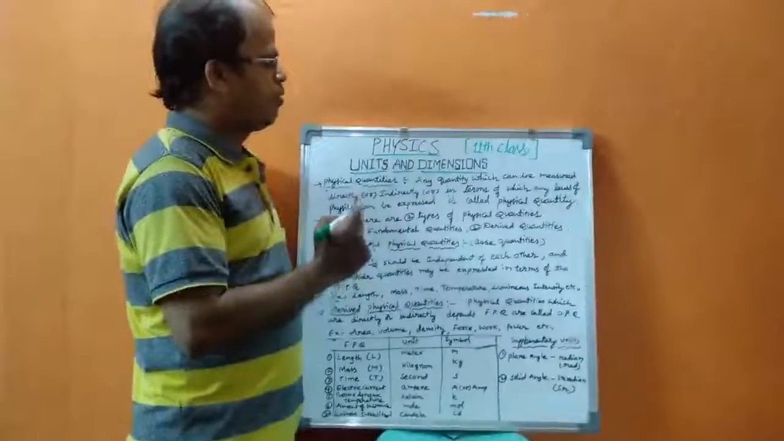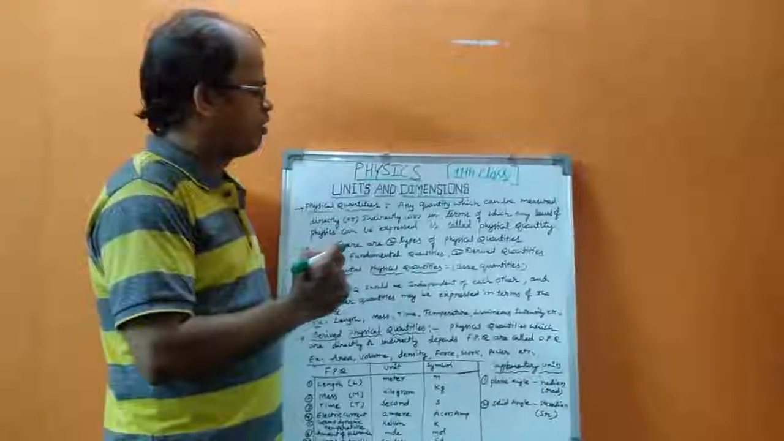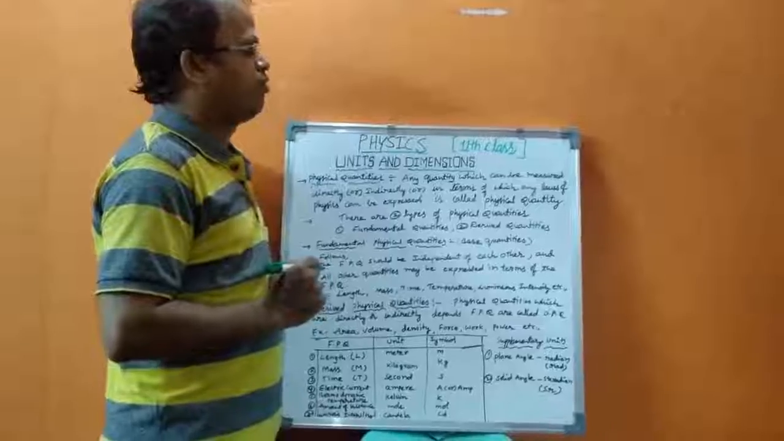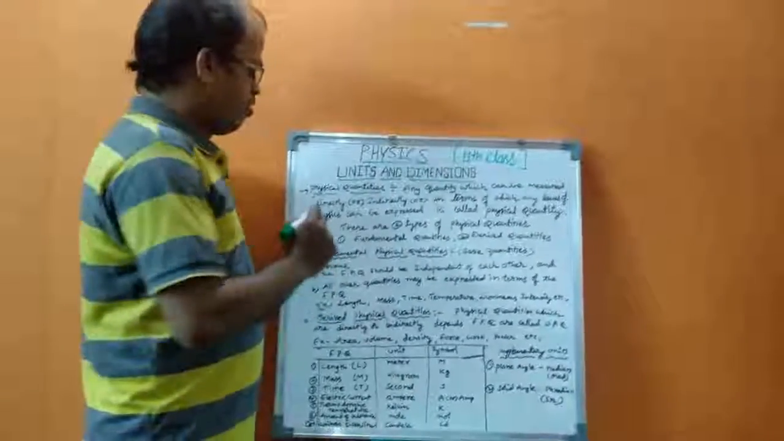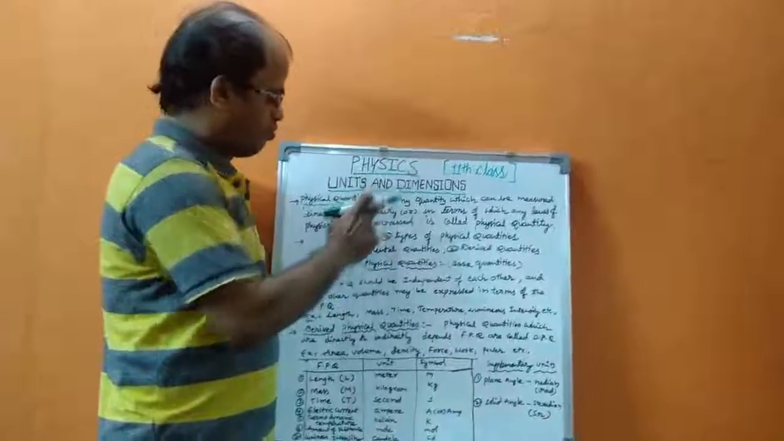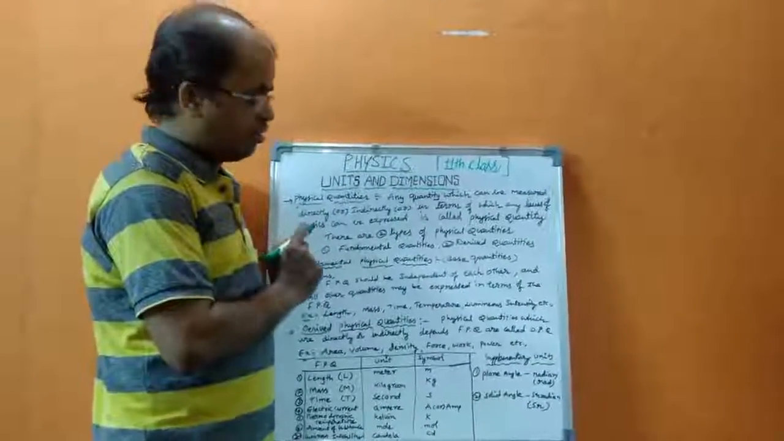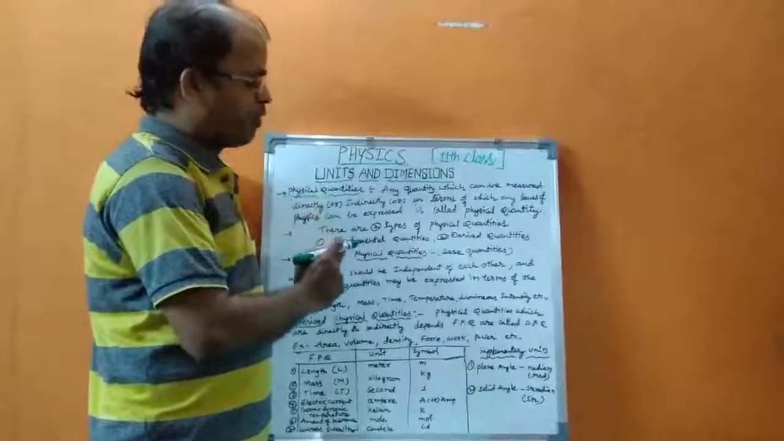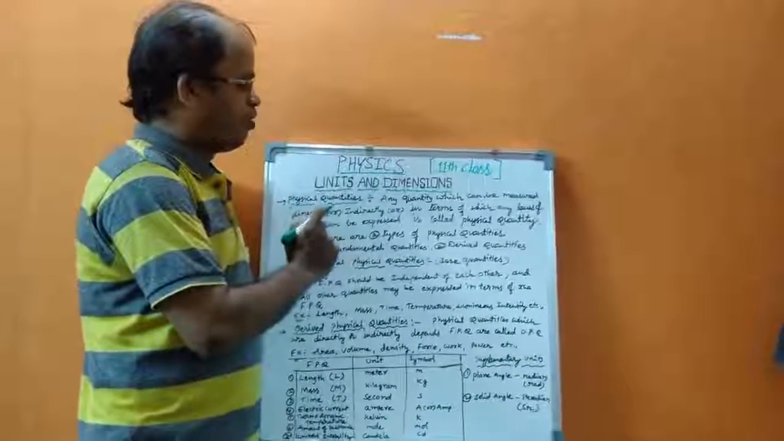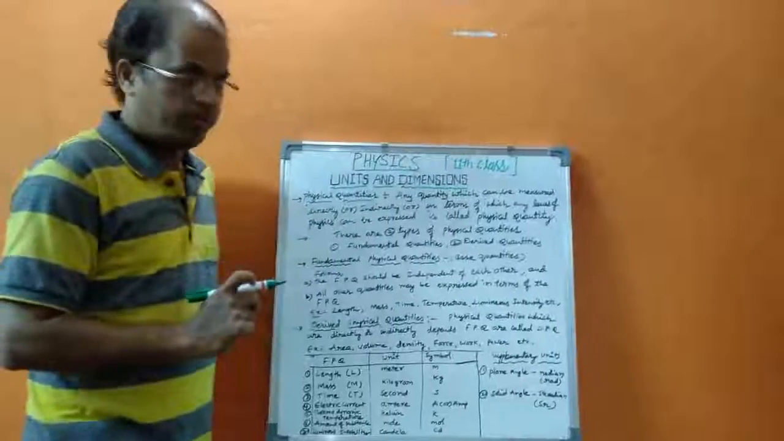Today I am going to give the introduction about 11th class units and dimensions in physics. We have to see physical quantities. We have two types of physical quantities: fundamental physical quantities and derived physical quantities. First we have to see what the physical quantities are.